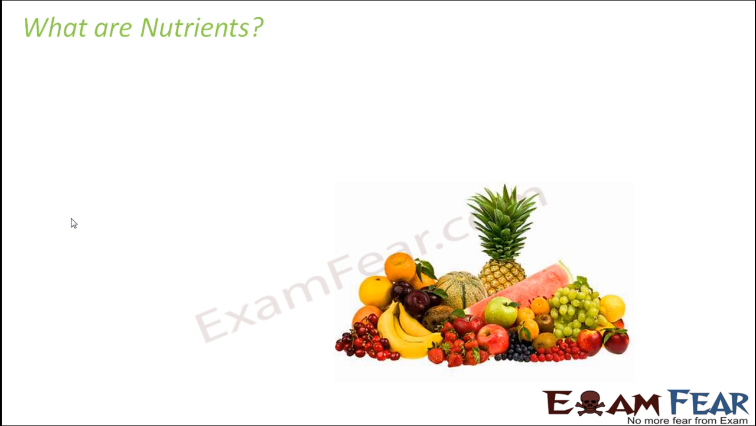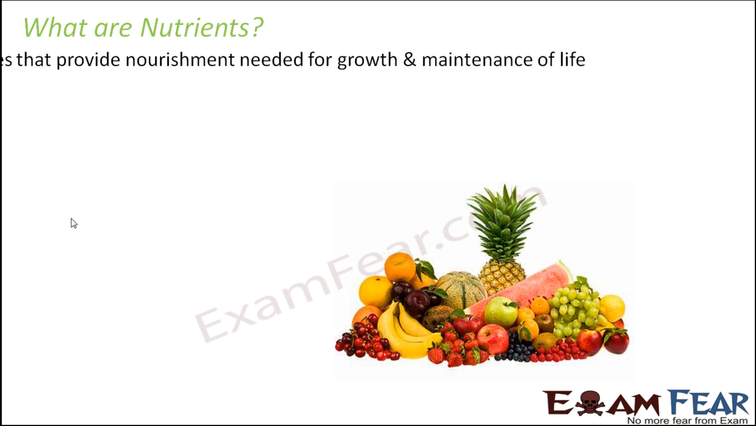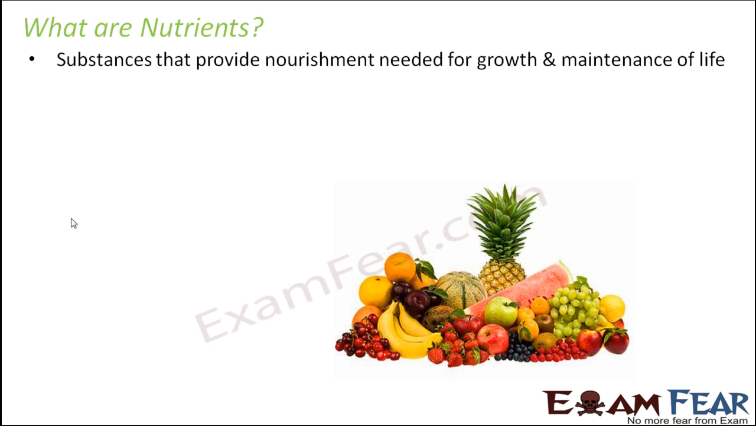Now, since we are talking about nutrients, let's see what exactly nutrients are. These are substances that provide nourishment which are needed for growth and maintenance of life. When I talk about food, what comes to your mind? Maybe fruits, vegetables, cereals like rice, wheat, pulses, maybe other food items like dry fruits, fish, eggs, meat, milk, dairy products. Those are the food items for human beings. So what are nutrients? Nutrients are those substances which are present in those food items.